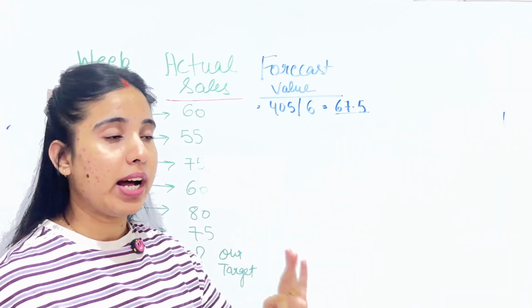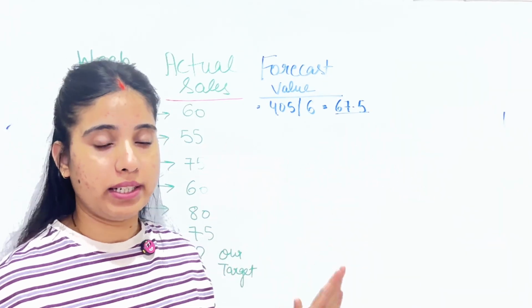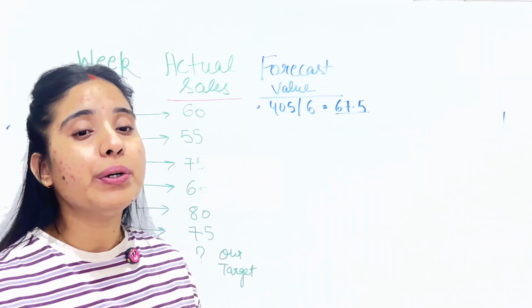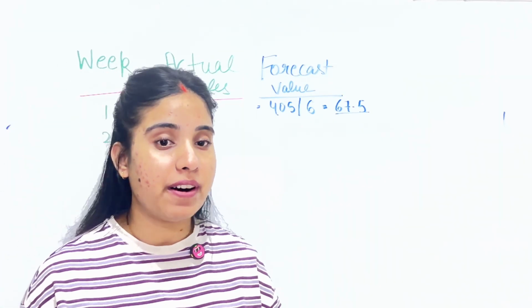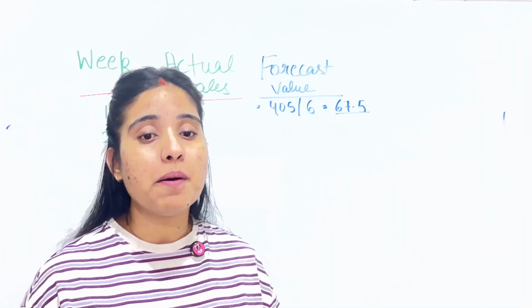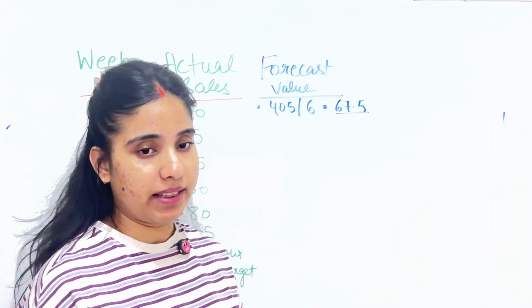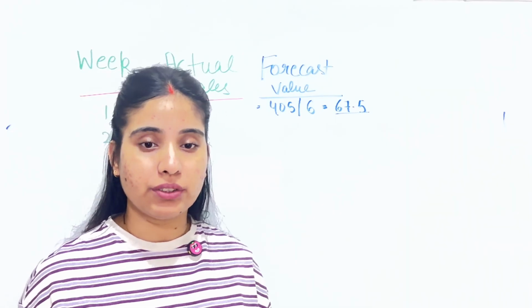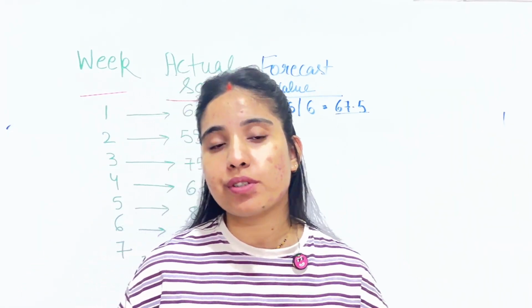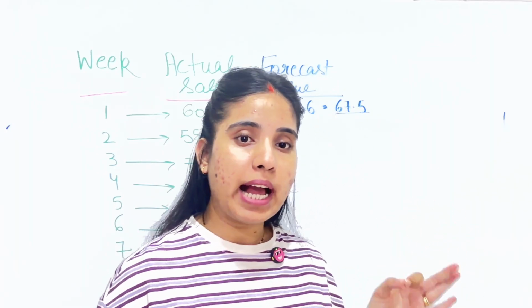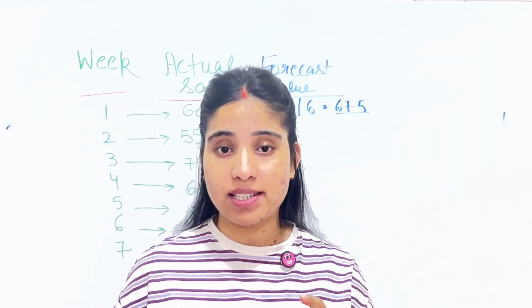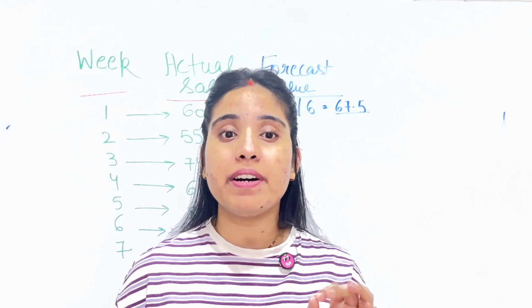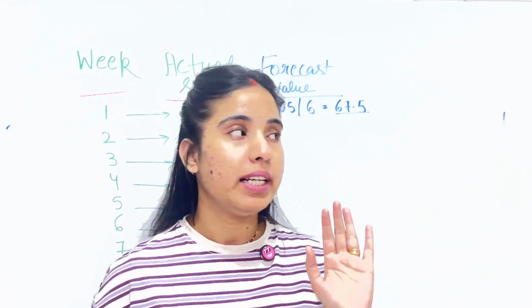We need to run the exponential smoothing method on it. But before that, I want you to understand what alpha is, as alpha plays a major role in the ESM method. So what is alpha and why does it matter so much? Before calculating anything, you must understand alpha first, because alpha is the heart of ESM.